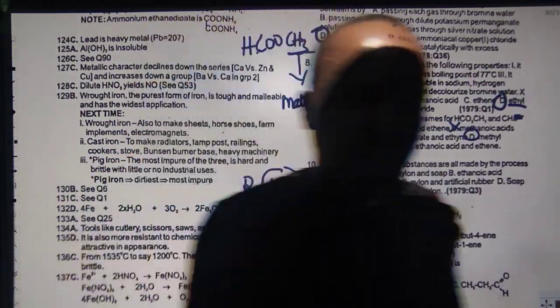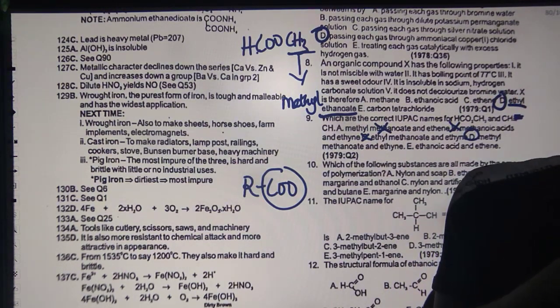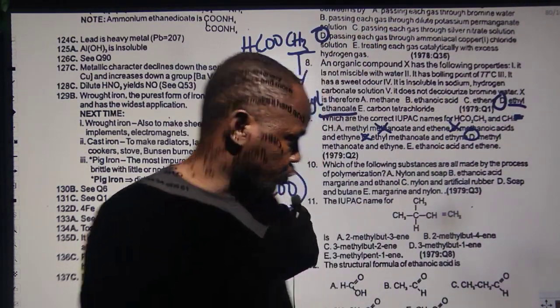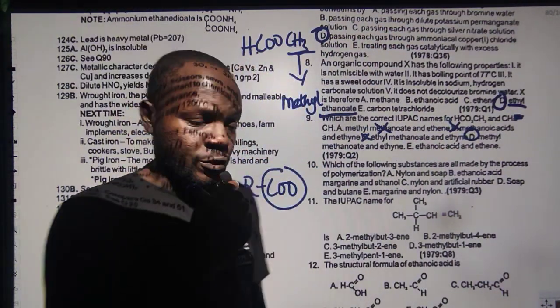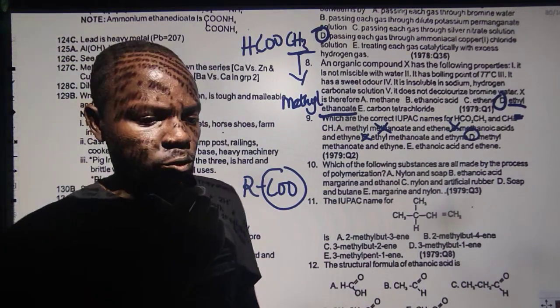Now you have question 10. Now what does question 10 tell us? 10 is asking you guys, which of the following substances are all made by the process of polymerization? Now, what do we call polymerization? I talked about that the other time. That is the addition of 2 or more monomers to form a giant structure called polymers. There are different examples of polymers. So keep it in mind.